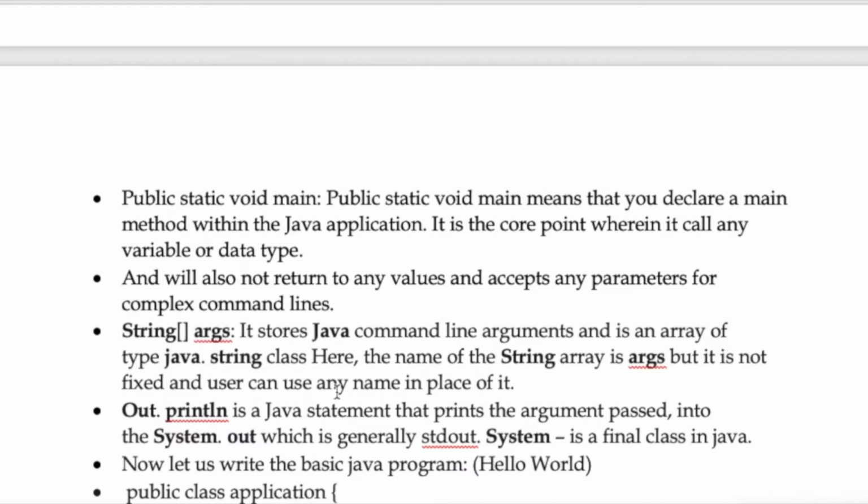So let us move into the next line and see what it is. System.out.println is a Java statement that prints the argument passed into the System.out, which is generally the standard output. System is a final class in Java.